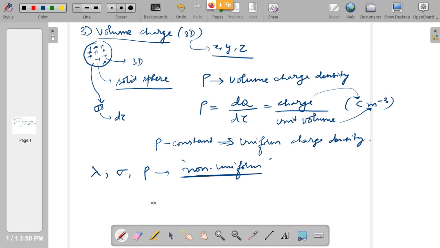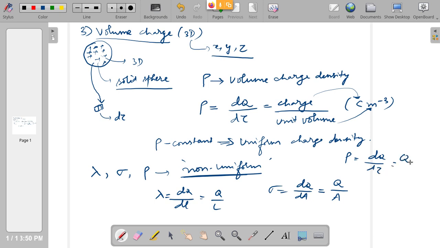Initially we will assume that lambda is equal to dq by dl or dx, which is nothing but q by l. Similarly, sigma is dq by dA, which is nothing but total charge over the area A, and rho is dq by d tau, which is nothing but q by tau.